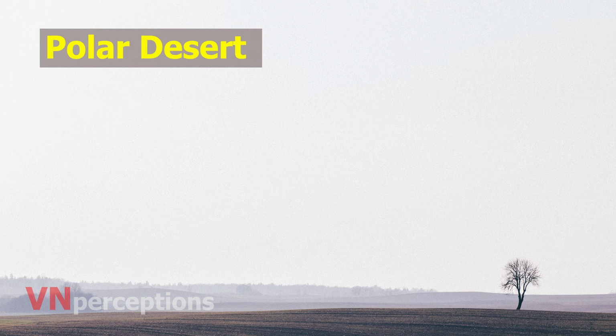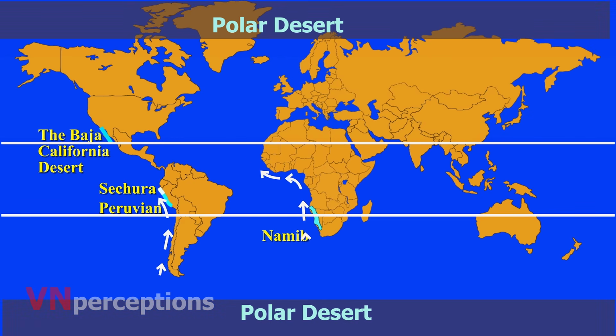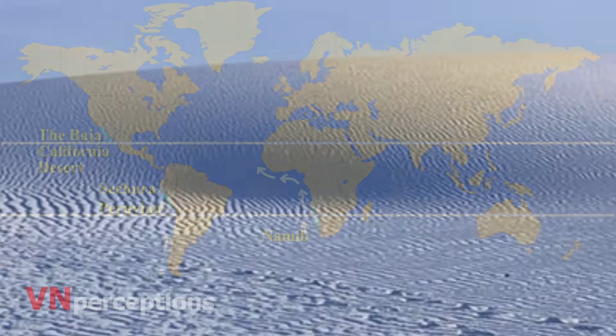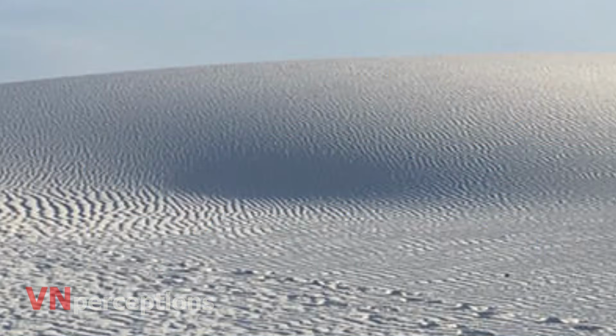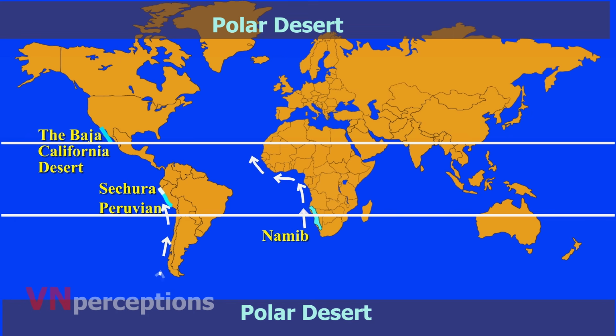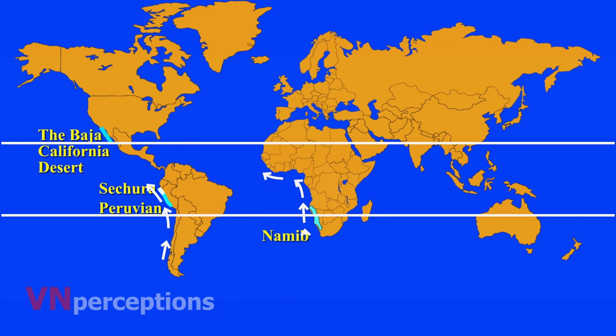In polar deserts, the annual precipitation is less than 250 millimeters and the mean temperature during the warmest month is less than 10 degrees Celsius. Polar deserts on the earth cover nearly 5 million square kilometers and are mostly bedrock or gravel plains. Snow dunes occur commonly in areas where precipitation is locally more abundant. Temperature changes in polar deserts frequently cross the freezing point of water. Let us learn the deserts one by one.